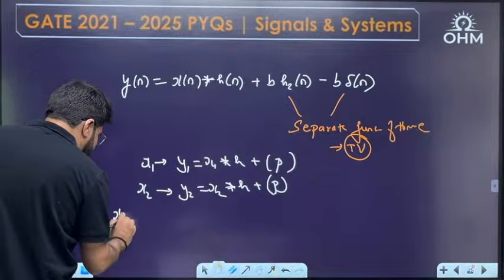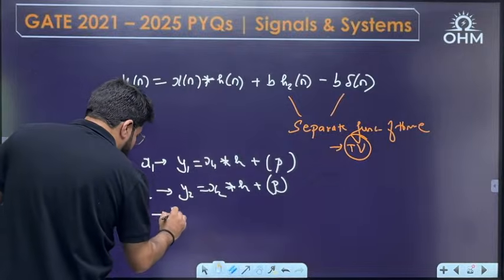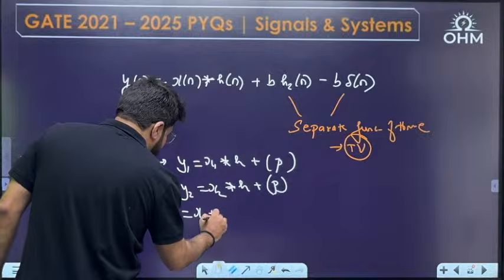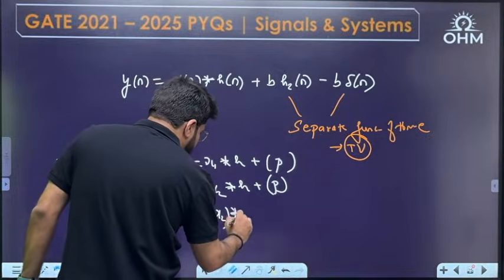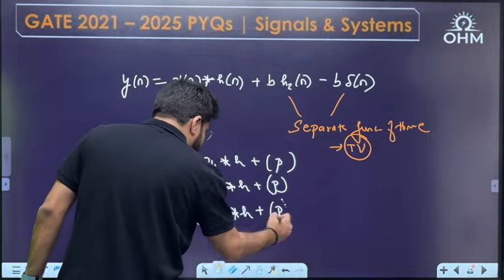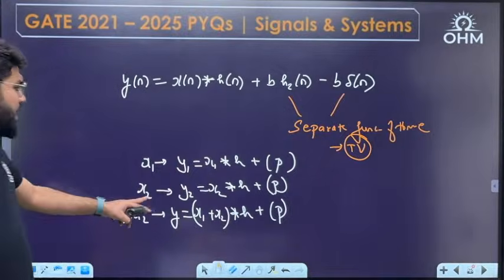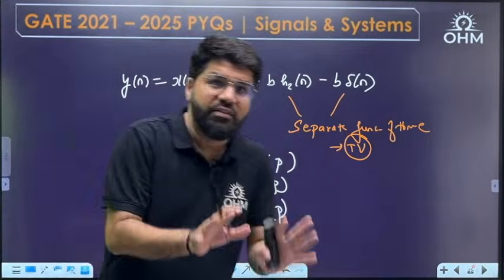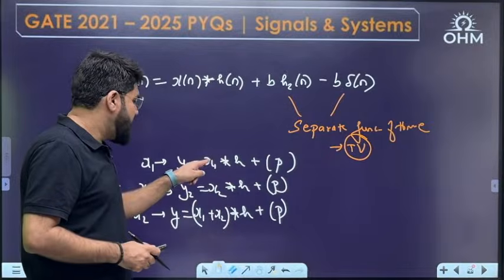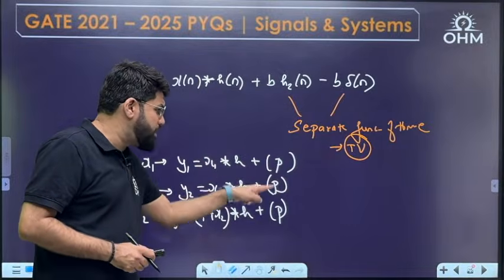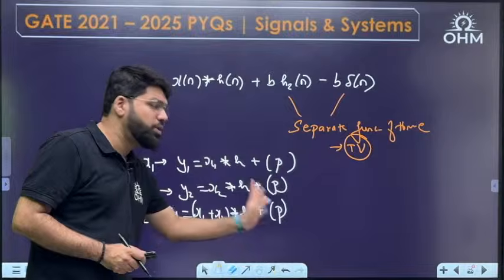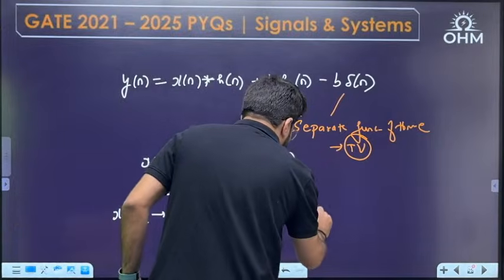So if I take the input as x1 plus x2, output will be x1 plus x2 convolution h plus something that will still come. Now, is it y1 plus y2? If y1 plus y2, what should be the result? x1 plus x2 convolution h plus p, 2p. But here it is only plus p. So this is clearly not y1 plus y2.